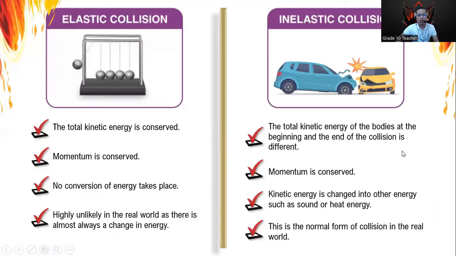So to really differentiate the two types of collisions, in the elastic collision, the total kinetic energy is conserved. That means the kinetic energy before and after are the same. While in the inelastic collision, the total kinetic energy of the body at the beginning and at the end of the collision is different. Why? Because, as emphasized a while ago, in inelastic collision there is a change of energy.